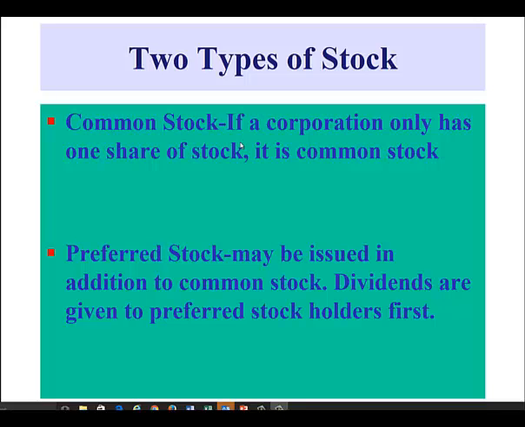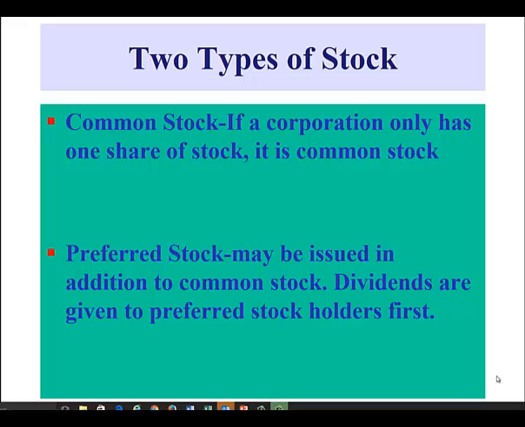The second type of stock is preferred stock. Not all corporations issue preferred stock, but when they do, preferred stockholders receive dividends before common. After all preferred stockholders receive their dividends, whatever is left goes to the common stockholders. Preferred stock does not come with the right to vote.